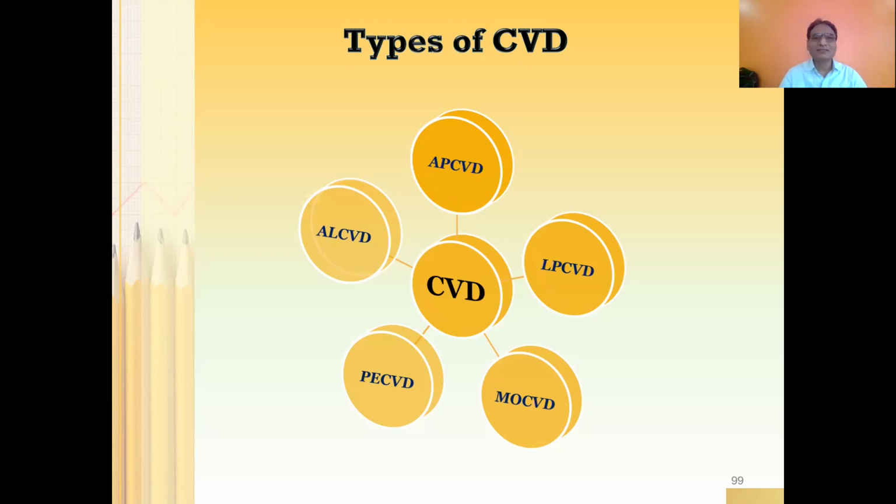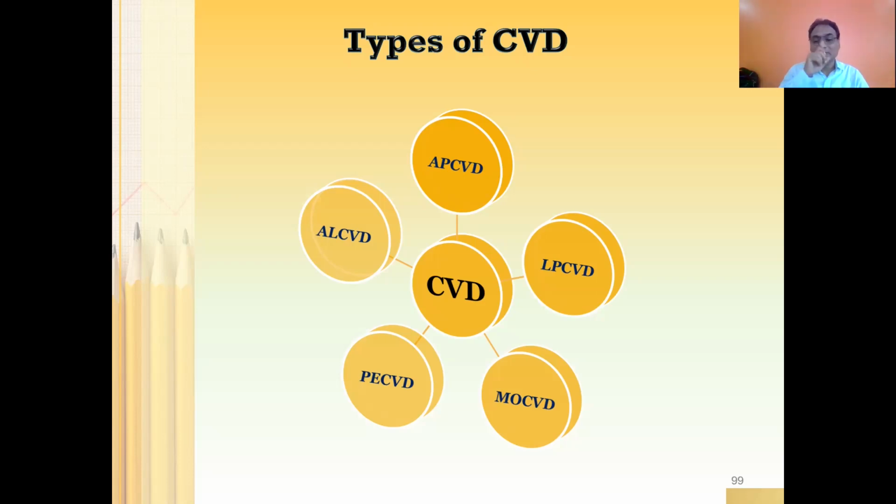In fact, whenever we are talking about CVD, truly speaking, we are having pyrolytic reactions only. The only difference would be the change in temperature. And then we have also discussed plasma enhanced CVD, because here the plasma is going to play an important role to initiate that reaction. That is why it is called plasma enhanced CVD.